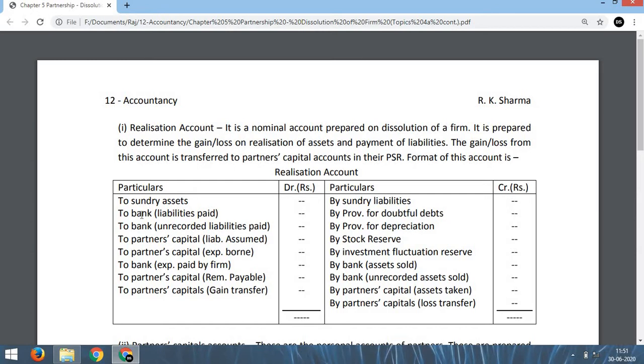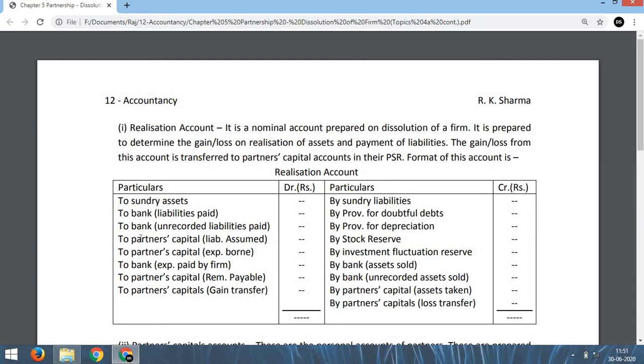Now on this side, when the liabilities are paid, because liabilities have been transferred here, so we have to pay them. When liabilities are paid, we have to write "To bank account, liabilities paid." That means you will write to bank account and below you write sundry creditors, bills payable, outstanding expenses, and their figures will be written here in the inner column and the total will be written here. Similarly, when we pay some unrecorded liability, we have to write "To bank account, unrecorded liabilities paid." That means unrecorded creditors paid, unrecorded outstanding expenses paid. These are to be recorded here, to bank.